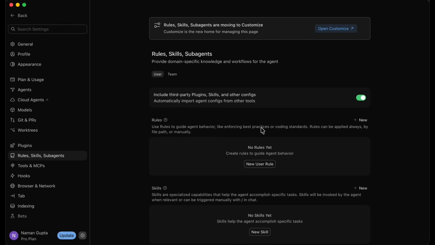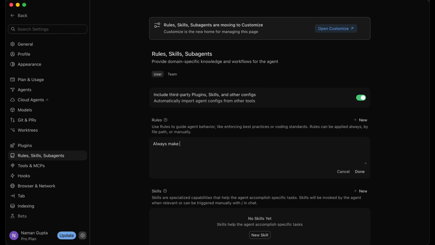So if there are some best practices that you like, maybe you always want your websites to be built in HTML, CSS, and JavaScript. So you could click on New User Rule, and you could say, always make my websites in HTML, CSS, and JavaScript. All right, so you can set up your rules based on whatever your preferences are, and this is a very customizable thing. A lot of you guys have probably used tools like ChatGPT or Claude, and they also allow you to customize your chatbot. So this is just applying that to agentic engineering. We're not customizing our chatbot here, we're customizing the entire agent. So if there's anything that you want the agent to do, to not do, anything that you want the agent to always follow, you mention that over here in rules.